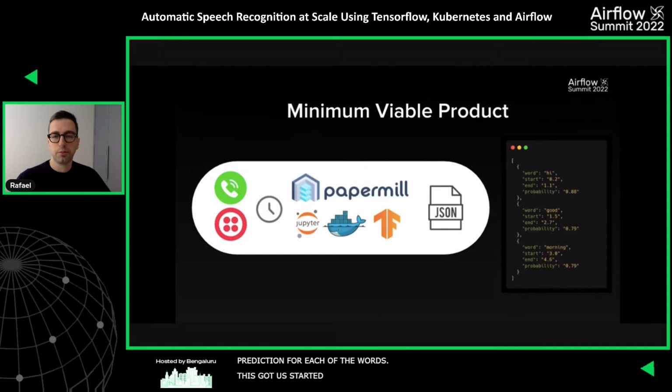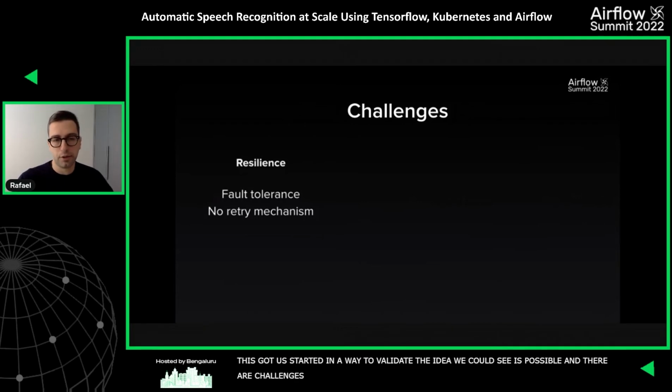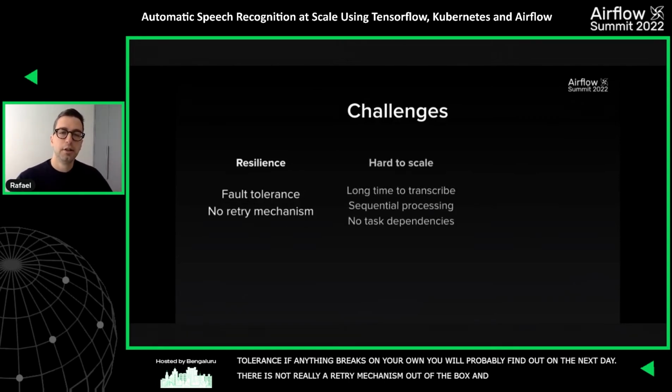We could see that it was possible, but of course, there are some challenges associated with this approach, right? So we're talking about a cron type job. So there's no fault tolerance. If anything breaks, you're basically on your own. You're probably going to find out on the next day. There's not really a retry mechanism out of the box. You can implement some workarounds, but it becomes quite complex.